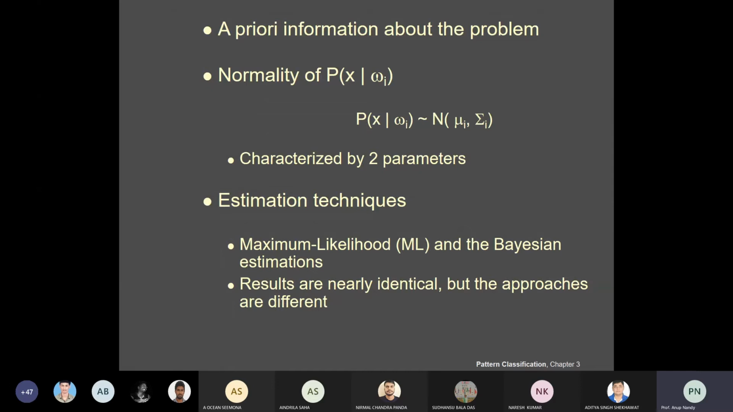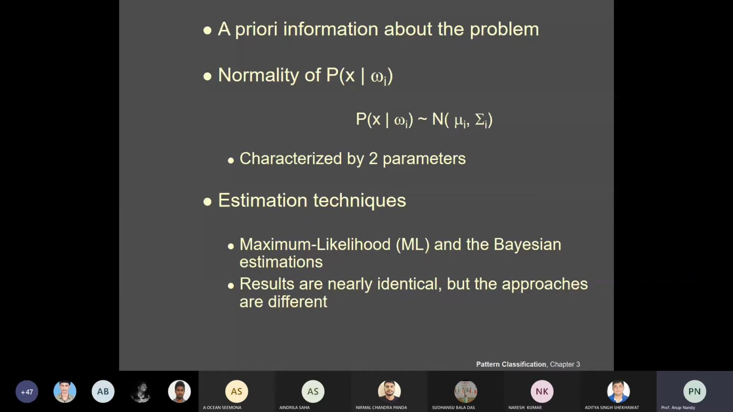Next is the a priori information about the problem that is given. One is normality: the density function p(x|wi) can be understood or visualized as N(mu, sigma). As I already told you, if you consider that the data follow a multivariate Gaussian, then you have two parameters.